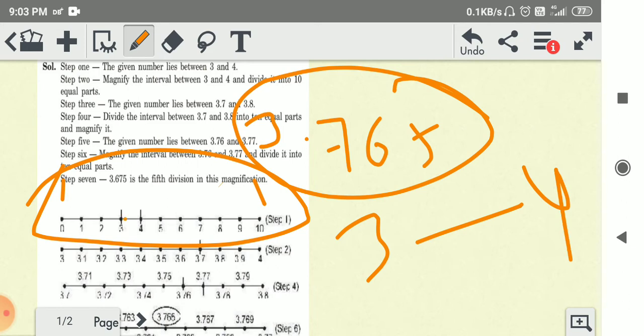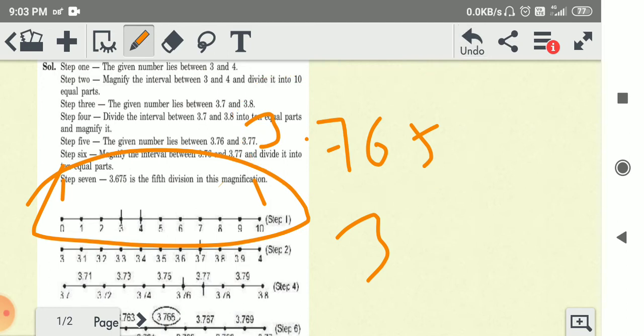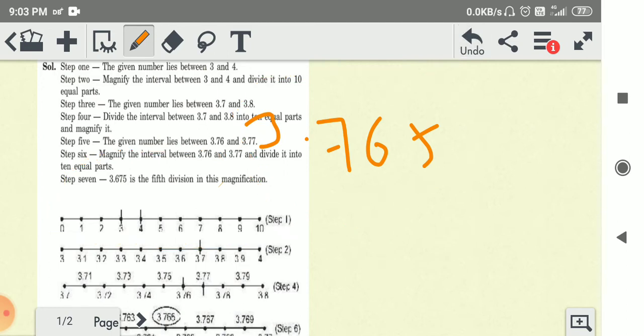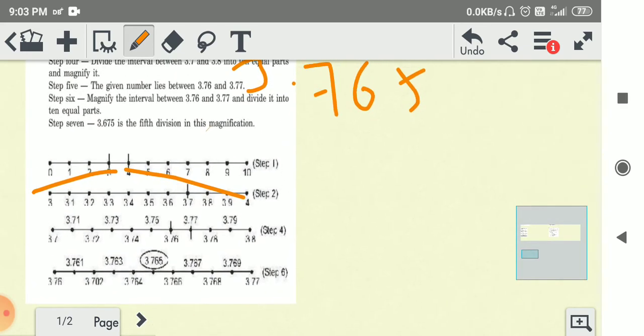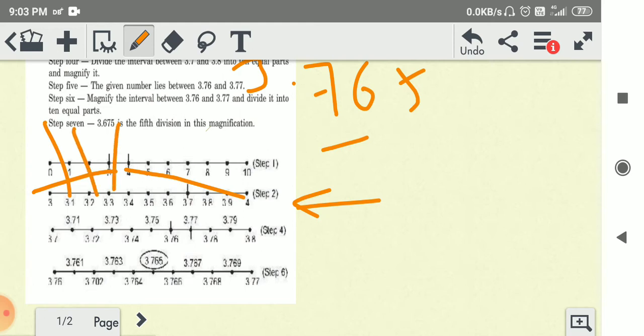So this is 3 and this is 4. Okay, now visualize between 3 and 4. We are going to locate 3.76. So we divide between 3 and 4 into 10 parts: 3.1, 3.2, 3.3, 3.4, 3.5, 3.6, 3.7, 3.8 and 3.9, and this is 4.